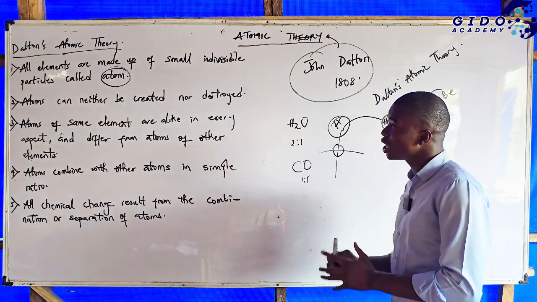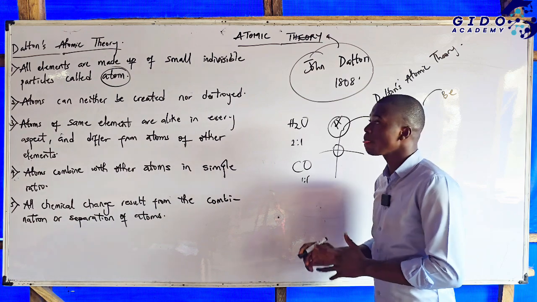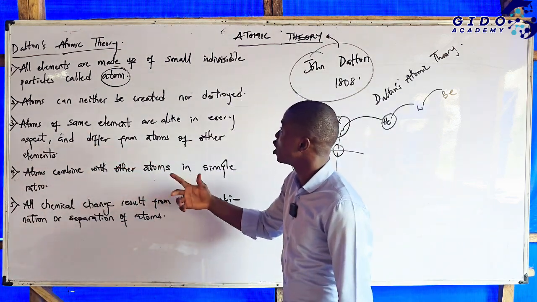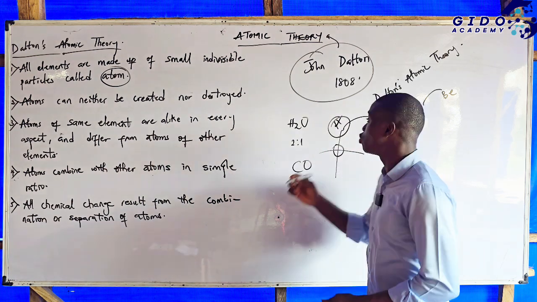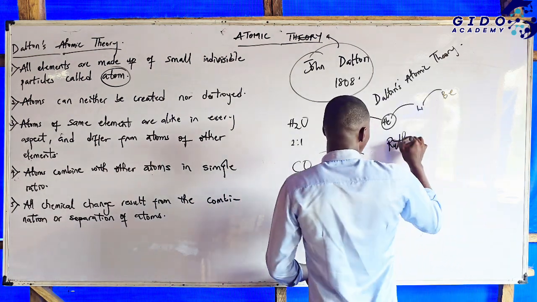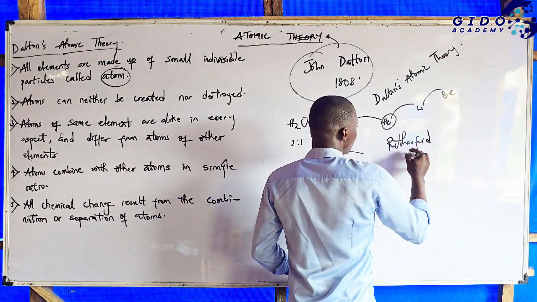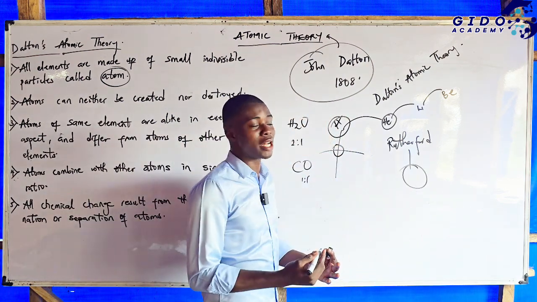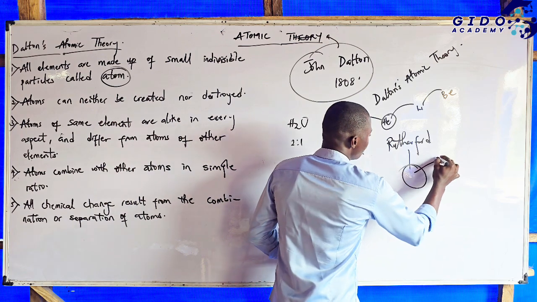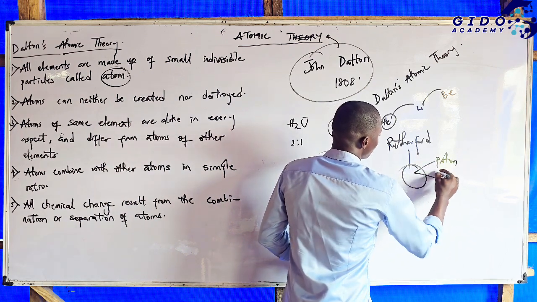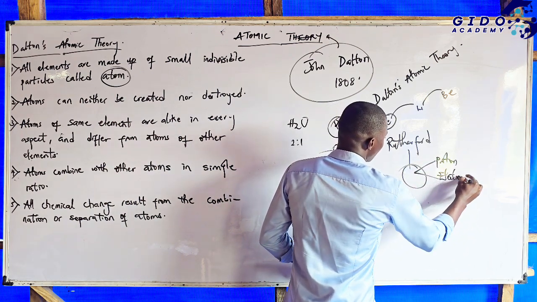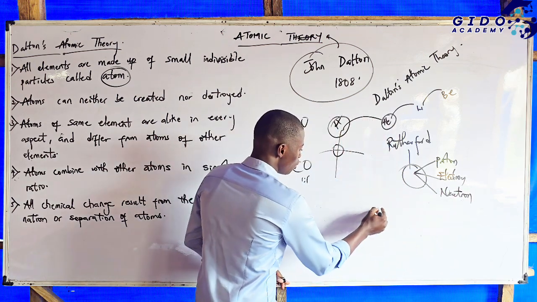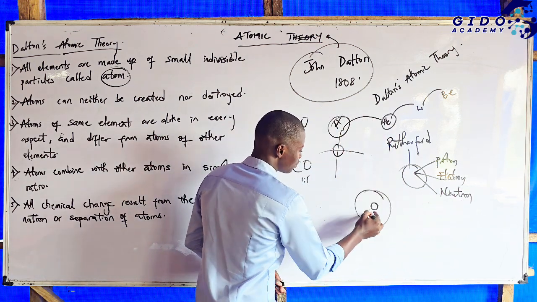That led us to the modification of Dalton's atomic theory. The first theory said that all elements are made up of small indivisible particles. But Ernest Rutherford was the one that bombarded the nucleus of an atom, and three subatomic particles were gotten. We have the proton, we have the electron, and we have the what? The neutron.